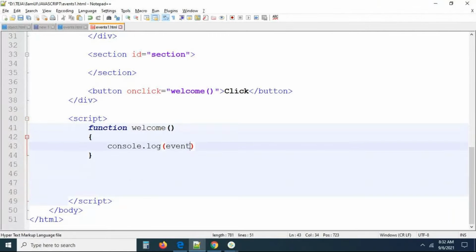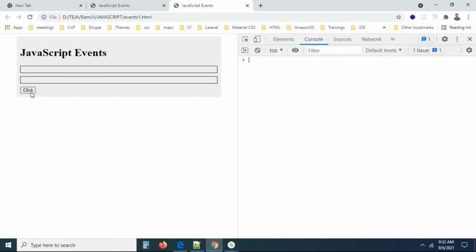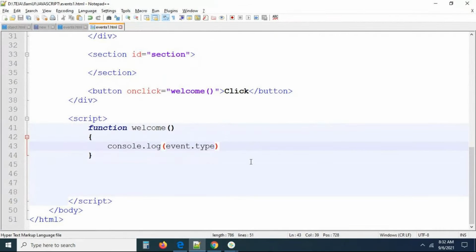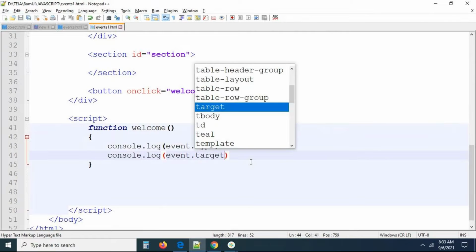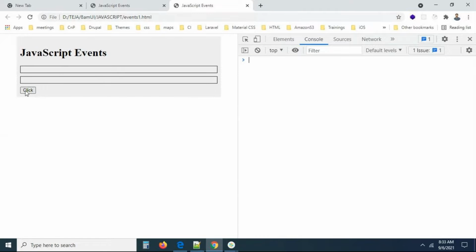So event dot type, it is an object. Simply, if you write event dot type, type is a property. Now you can check what type of event that is. Now you can see that is a click event. If you want to know on what element you clicked, event dot target. Target is the element. Now you can check this. On click, the target element. What is this? Oh, you're getting this button. This is the target element.